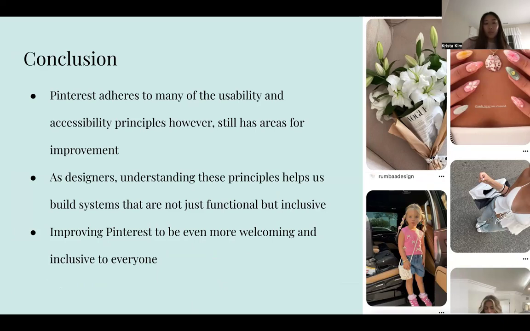However, Pinterest can improve its platform by encouraging better alt text for images and preventing errors. By focusing on these areas, Pinterest can be even more inclusive and accessible. As designers, it's important to focus on these principles to build platforms that work well for everyone.